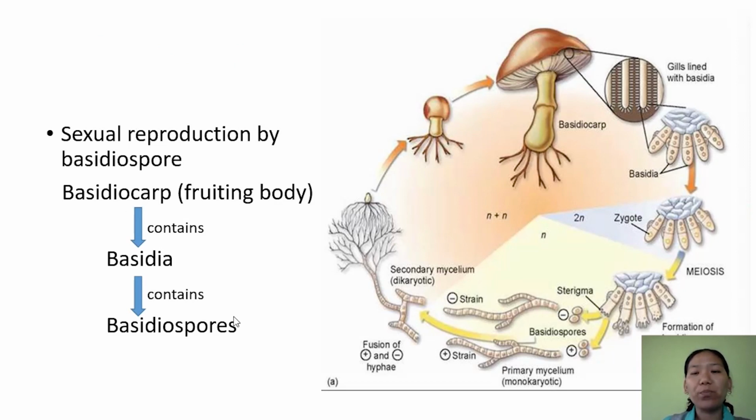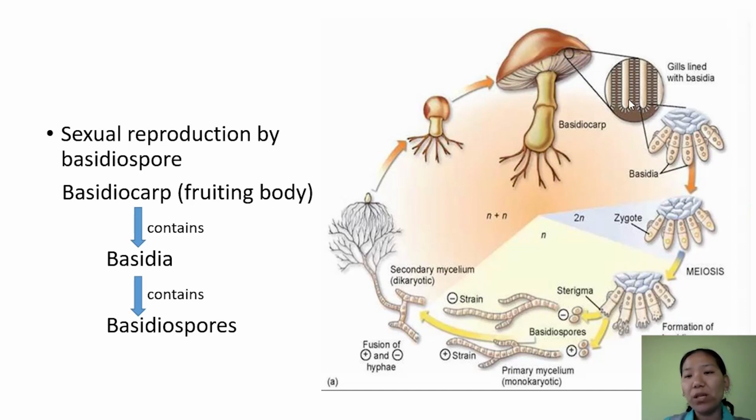basidiomycetes reproduce sexually by formation of basidiospores. These are produced inside the fruiting body of the basidiomycetes. Here, this is a mushroom. They are produced here, and this fruiting body is called the basidiocarp.